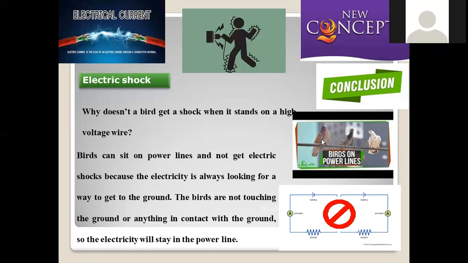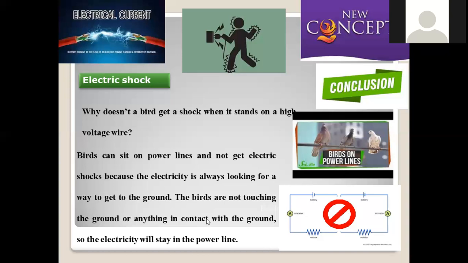Birds are not creating any circuit, but a human being is attached to the ground. Because of that, current tends to enter into the ground because of gravitational force. So that's the reason why a man will experience electrical shock when he is touching high voltage, while the bird, even sitting on the wire, will not be impacted, because the circuit will not be completed at that instance.